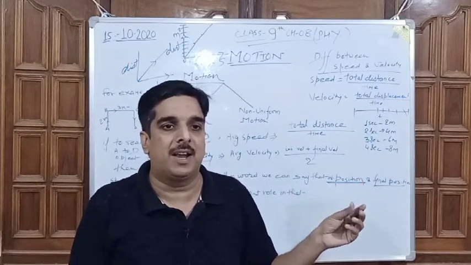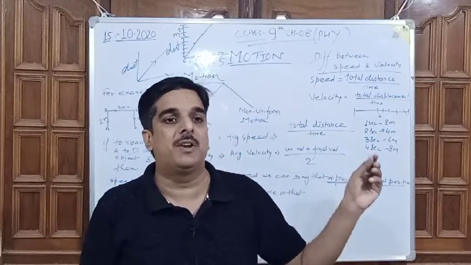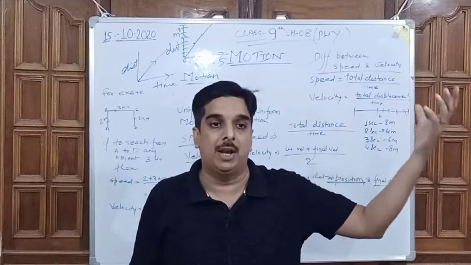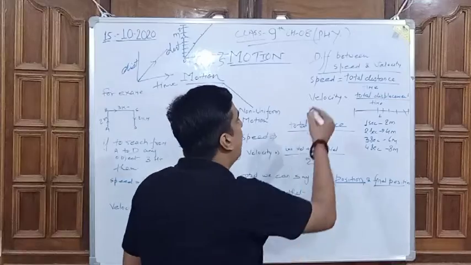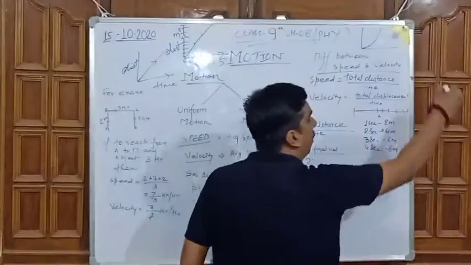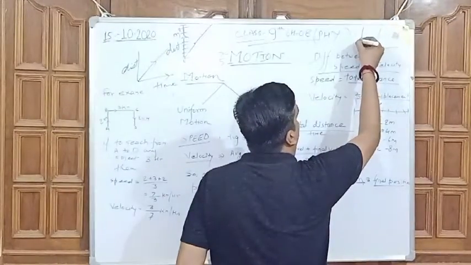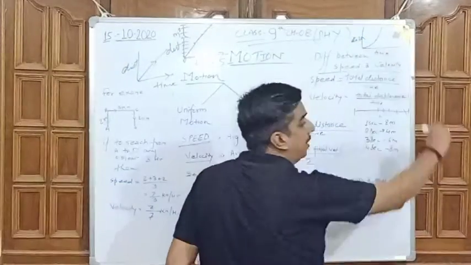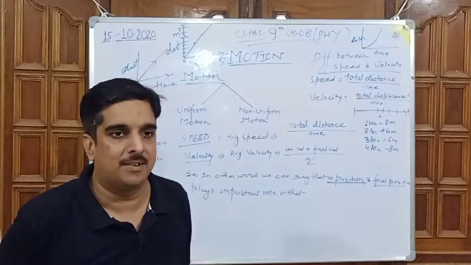Like in the first second, the object will travel 2 meters; in the second second, 4 meters; in the third second, 8 meters. For such things, the graph will always be curved. In other words, the graph of non-uniform motion is not straight.